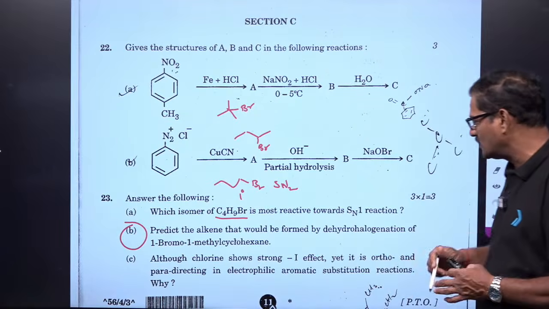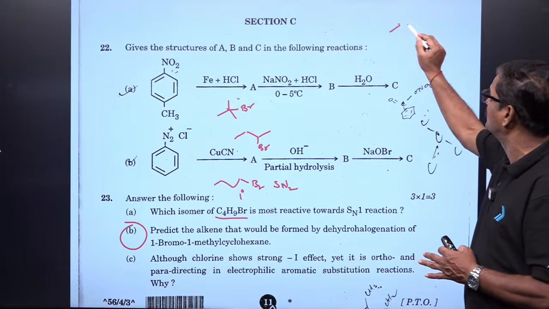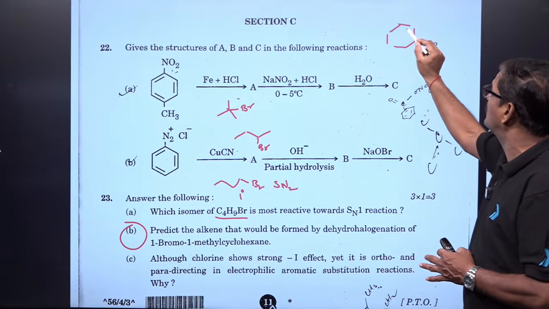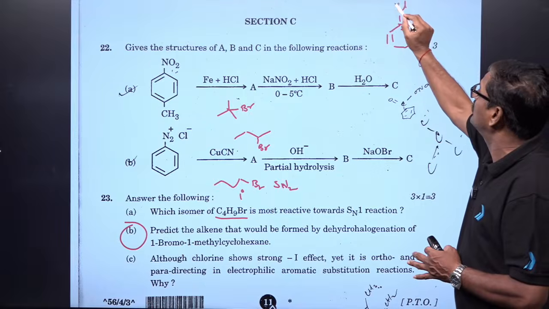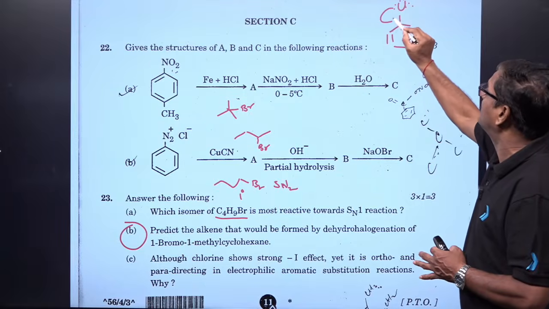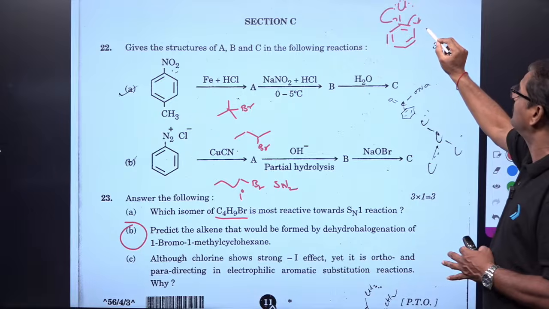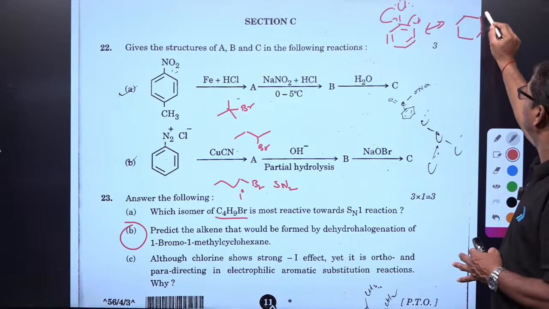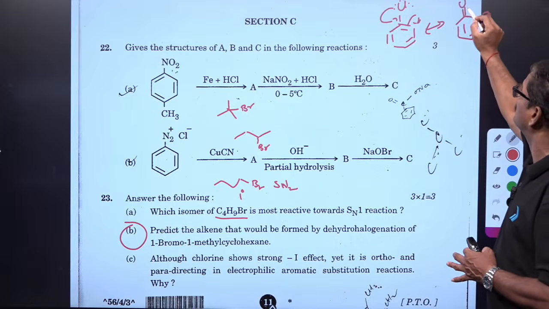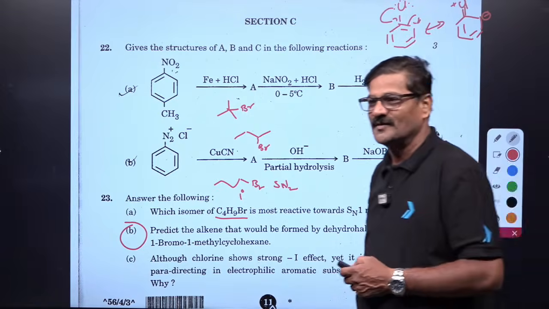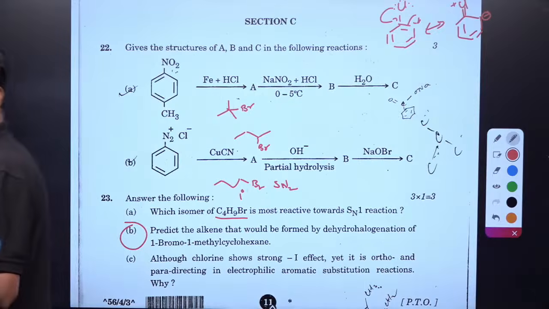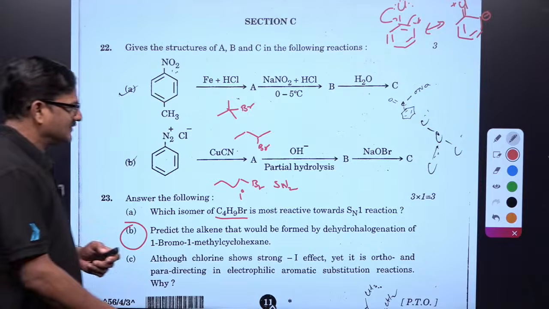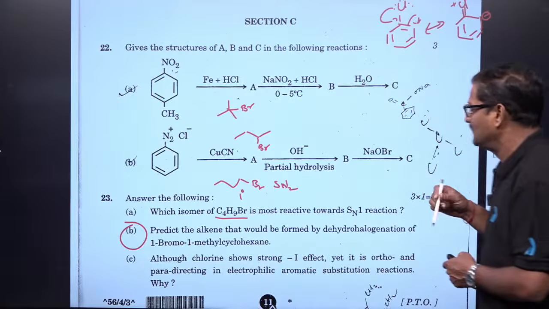Although chlorine is showing a strong minus I effect, due to weak mesomeric effect it is going to be an ortho and para director. Now you can write this and show various resonating structures, and this is how it can be shown. Are you getting or not? Mahi, Ajdbe, Kumar, and like that we can just go ahead with this.